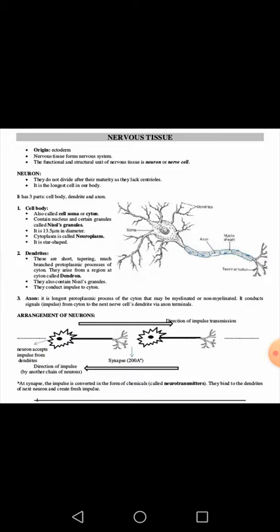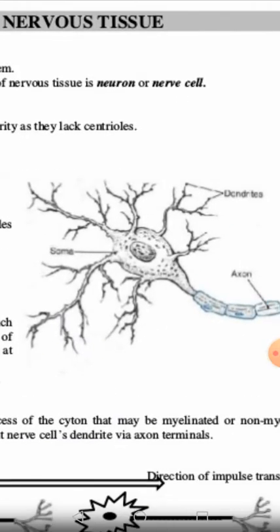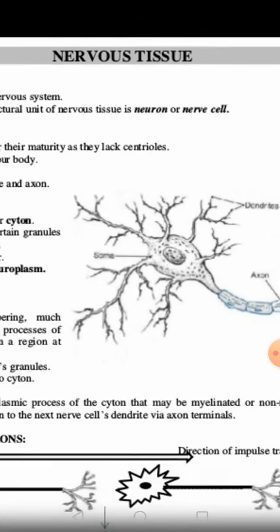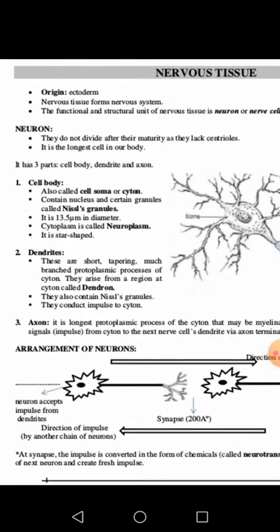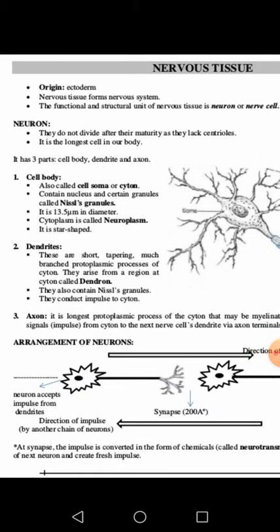Now I am talking about the second structure. This is called a dendrite. These are short, tapering, much branched protoplasmic processes of the cyton. You will find in the figure that this spherical or star shaped structure is called the cyton, and you are observing many projections arising from the cyton which are further branched, and these are called dendrites. Dendron is the singular form and dendrites is the plural form.